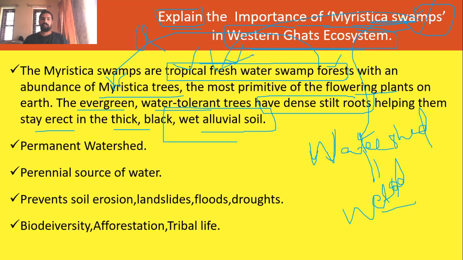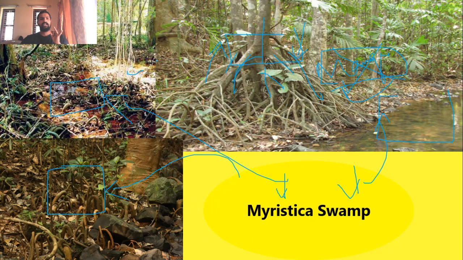What is the speciality of this? So like in a wetland, like in a watershed, it has a speciality. One is that perennial flow of water is ensured by this sponge kind of ecosystem. Second, you might have seen a number of roots there, the stilt roots around. It allows the trees to hold on to that substratum, that soil, very strongly, and whenever runoff water is there or abundant water flow during a flash flood or very torrential rain, the force of that runoff water will be slowed down by these roots.